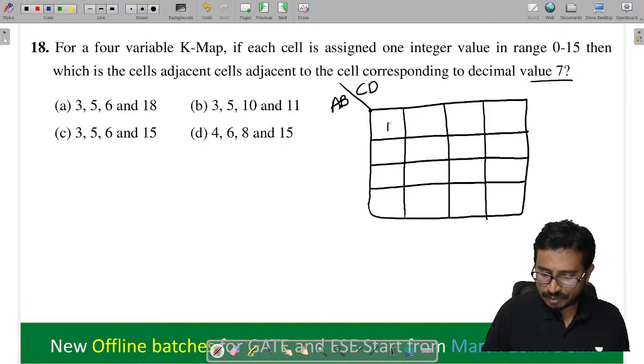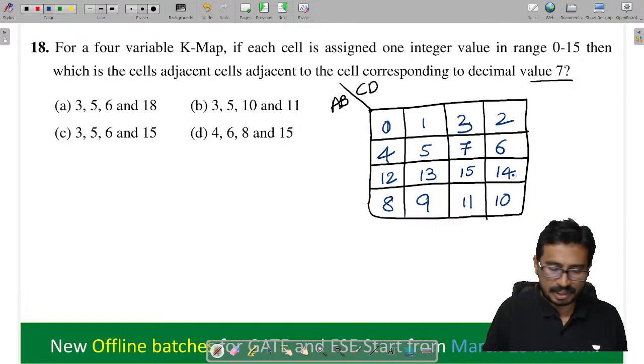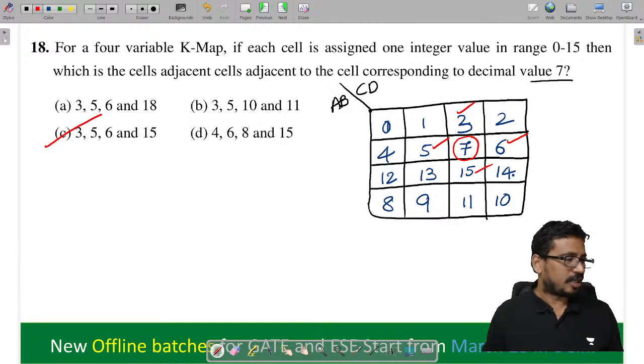Now this is 0, 1, 3, 2, 4, 5, 7, 6, 8, 9, 11, 10, 12, 13, 15 and 14. Now tell me the adjacent cells for 7. The adjacent cells for 7 are 3, 5, 6, 15. Option C.